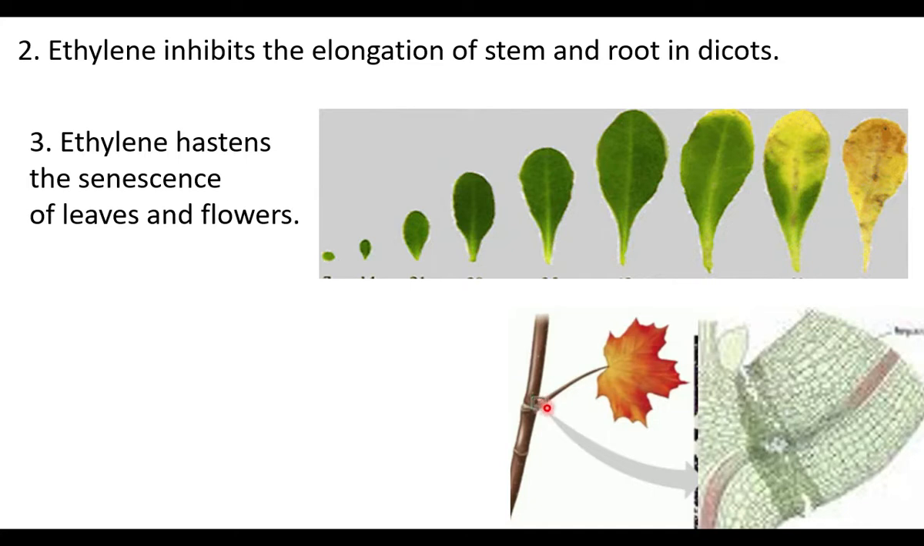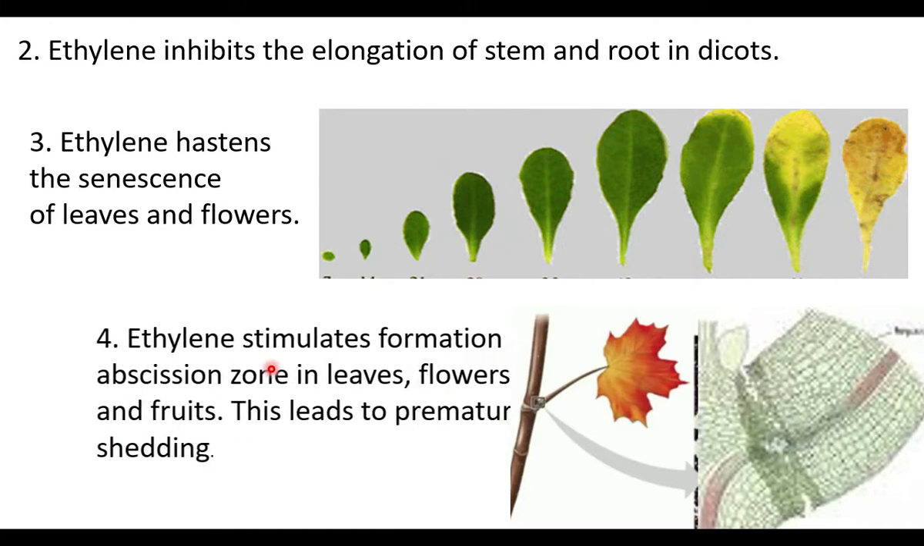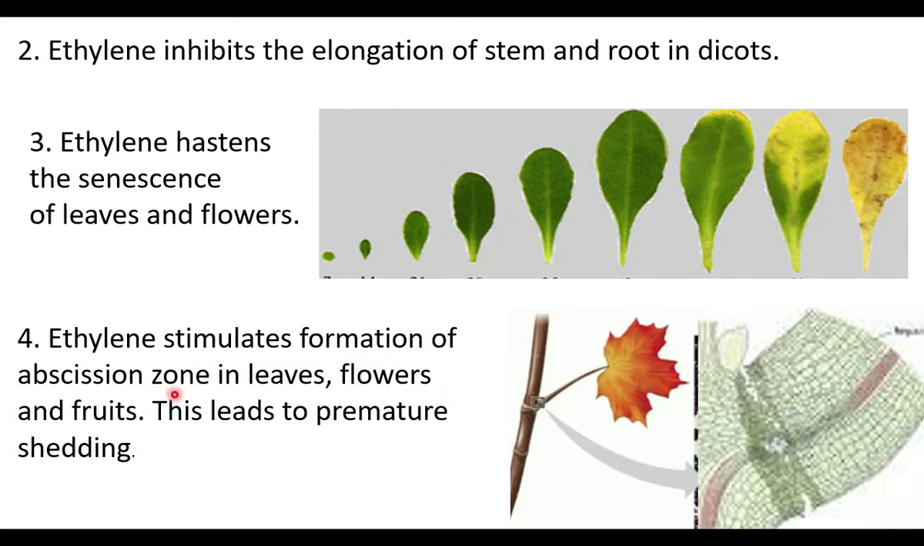Loosely arranged cells are formed at the base of leaf or flowers. That is called as abscission zone. This is abscission zone showing loosely arranged cells. They are found at the base of the leaf, flower and fruits. This is due to ethylene. Ethylene stimulates the formation of abscission zone in leaves, flowers and fruits. This leads to premature shedding. If ethylene is produced more, that causes shedding or falling of flowers and fruits before maturity.